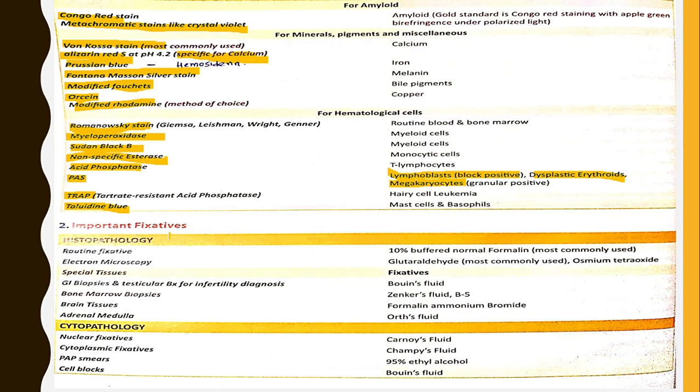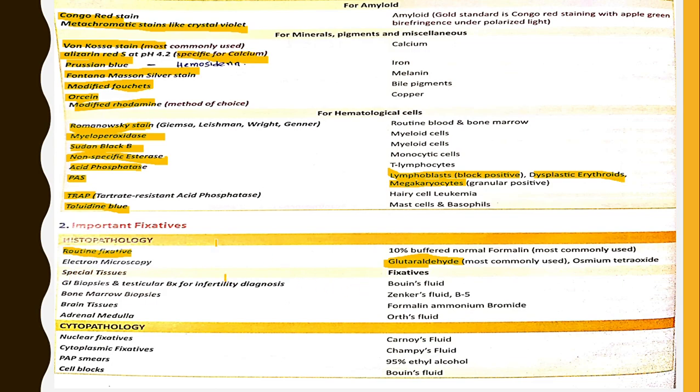Now let's see important fixatives. Protein fixative: 10% neutral buffered formalin. It is most commonly used. The fixative used in electron microscopy is glutaraldehyde, most commonly used, and osmium tetroxide can also be used.